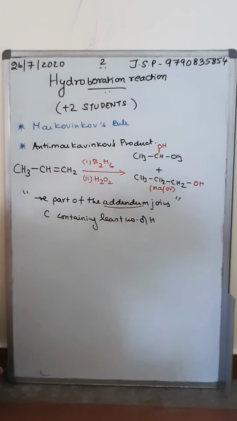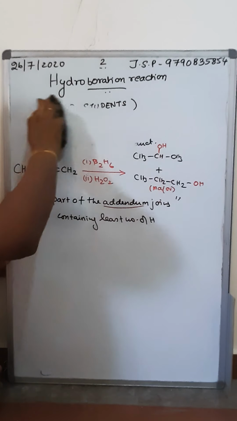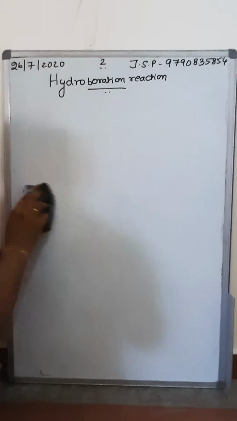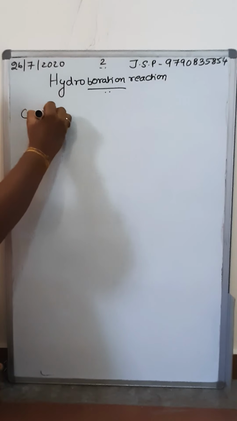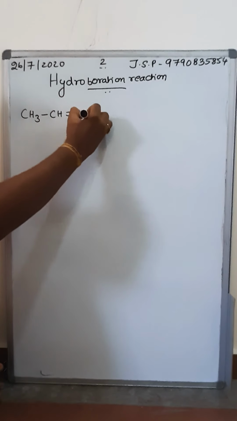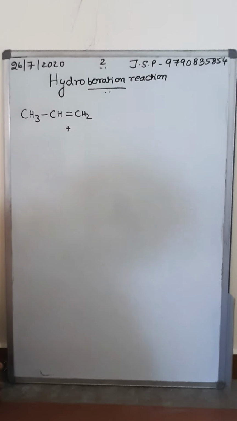Is that fine? Yes. Now let me go to the mechanism. How is this mechanism going to work? Very simple. Remember, I am not giving the proper mechanism. I am just giving you a simplified mechanism for 11th and 12th, Tamil Nadu State Board and CBSE. So what is the first step? This is my unsymmetrical alkene propene and I am going to add the borane. I'm not going to add B2H6, rather I'm going to take the monomer of it.